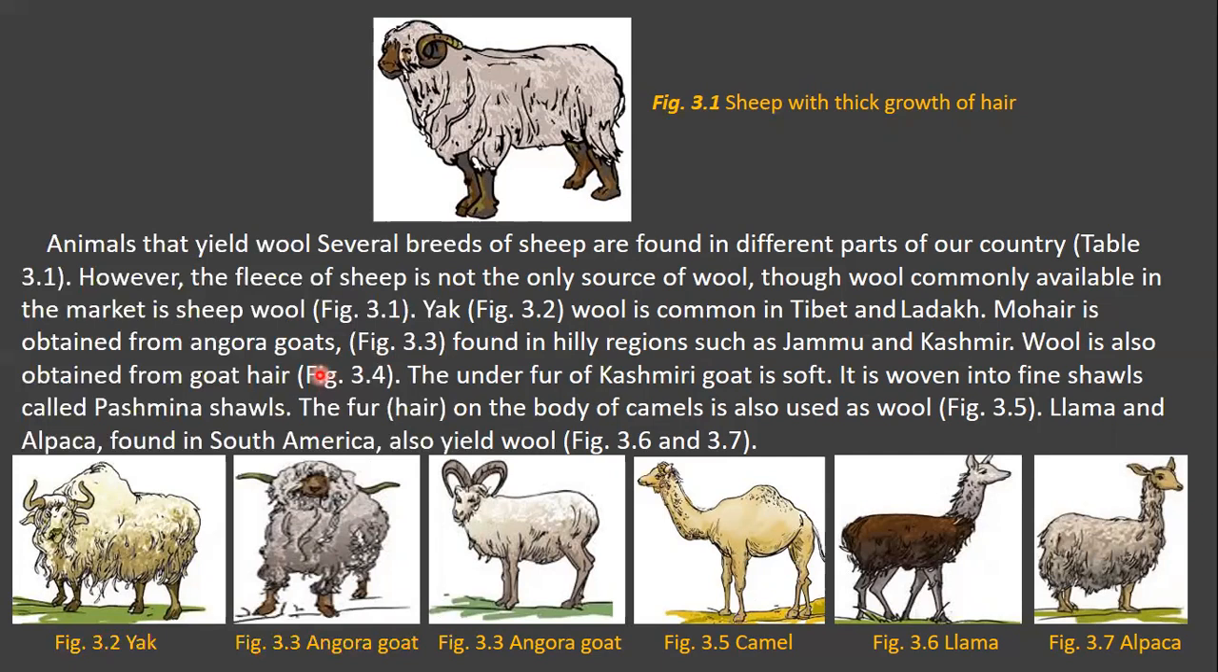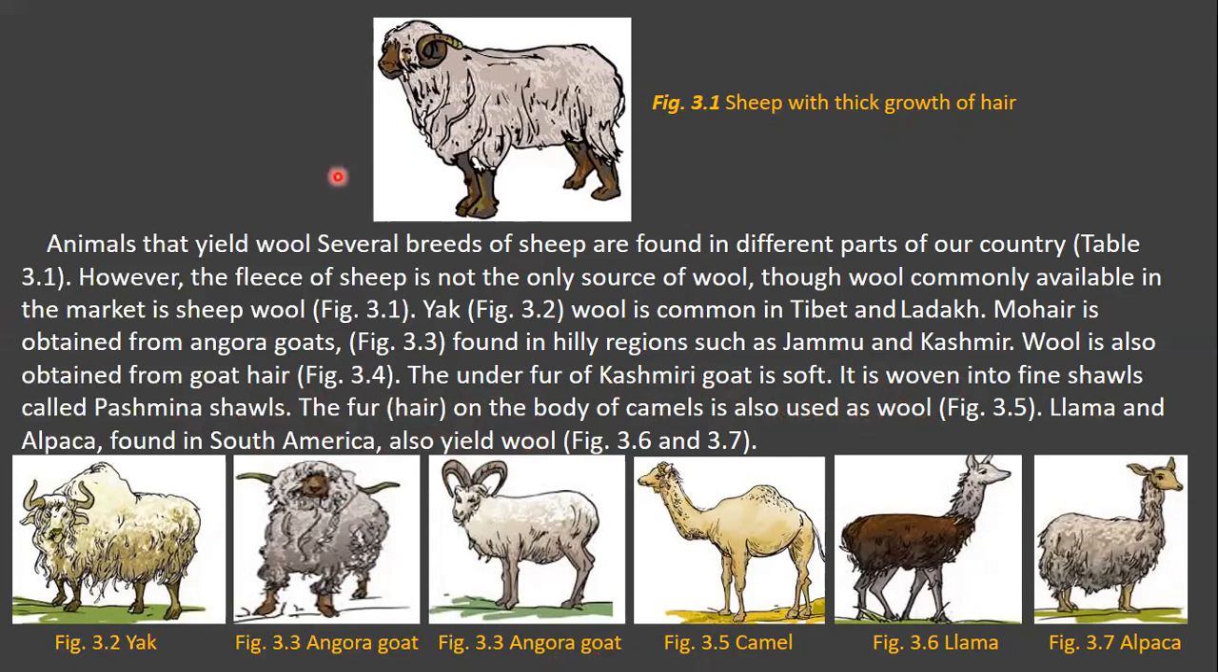And wool is also obtained from goat hair. See children, wool is obtained from the goat hair. The under fur of a Kashmiri goat is soft. It is woven into the fine shawls called pashmina shawls. The hair on the body of camels is also used as wool. This is a camel, and llama and alpaca found in South America also yield wool.